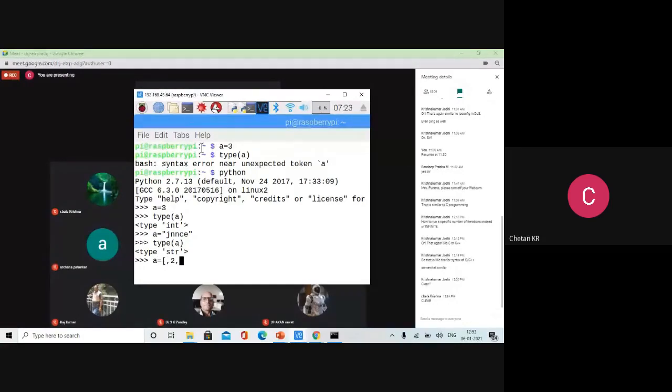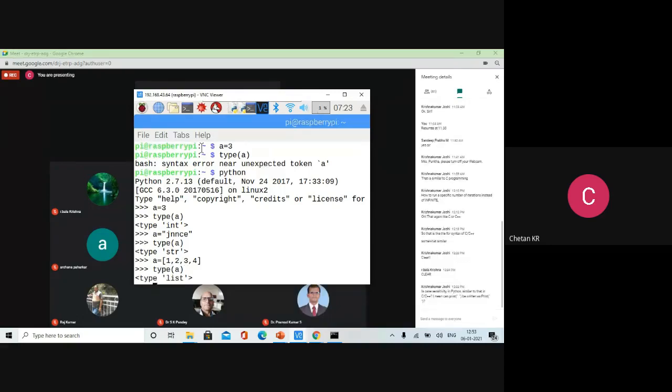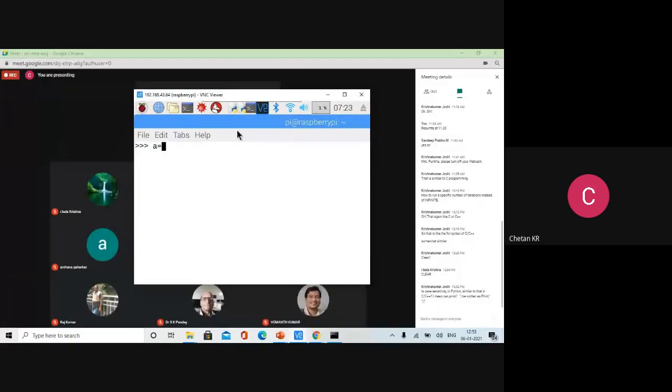Later I will make it like this. It is dynamic. That is what we call dynamic typing. The type of the variable can change during the program running itself, at runtime. It is called dynamic typing. Okay, and then type a. Now this is a list. So like that we can keep changing this. One more thing, a is equal to Shimoga, 3000 cases are there. Bangalore, 10,000 cases are there. And then type of a. And you ask me what is this? It is a dictionary.